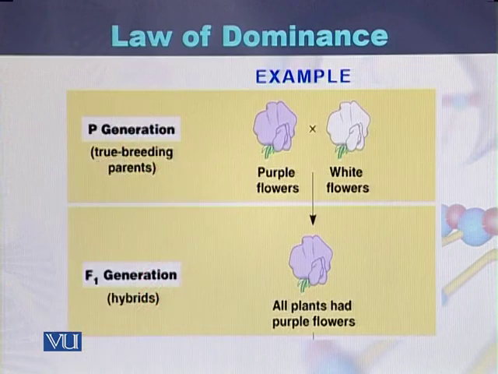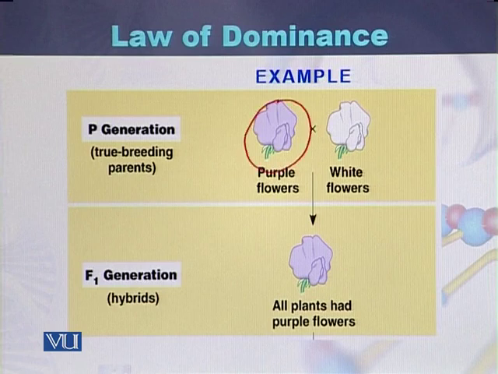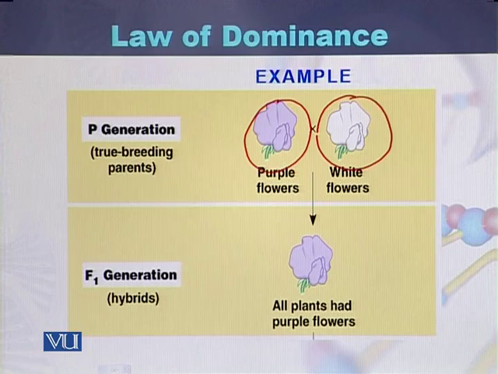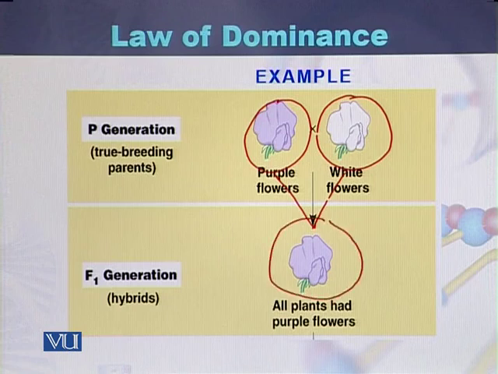Here we can take the example of the cross between two types of plants, plants producing purple color flowers and plants producing white color flowers. When the F1 generation was produced, all the plants were producing purple color flowers.